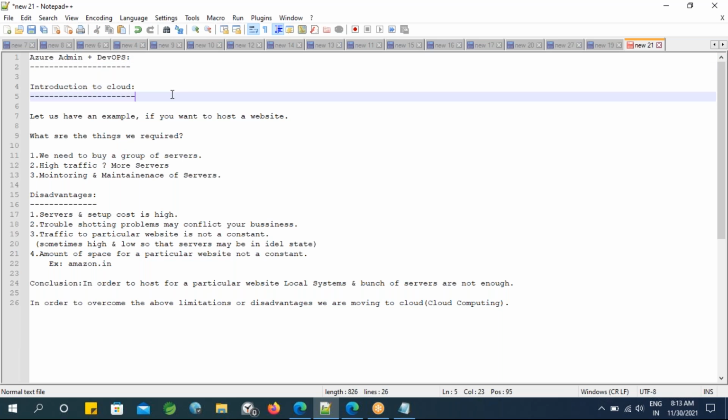Chef and Puppet are part of what we call AWS plus DevOps. Here, the DevOps point of view is already involved.